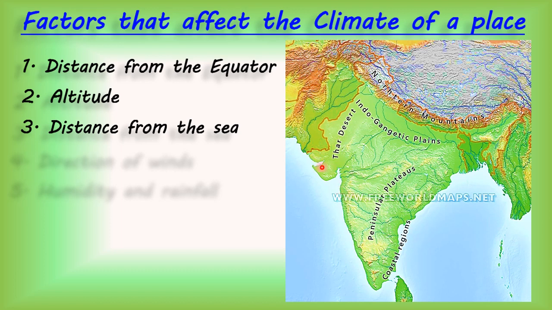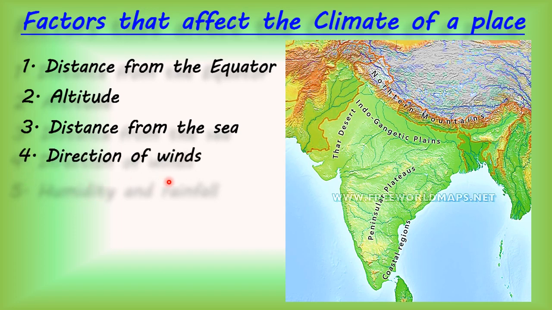That is why North India, can you see this part? North India has extremely cold weather in winter and extremely hot weather in summer. But areas surrounded by water have a moderate climate, meaning not too hot or too cold. This much is clear, children.